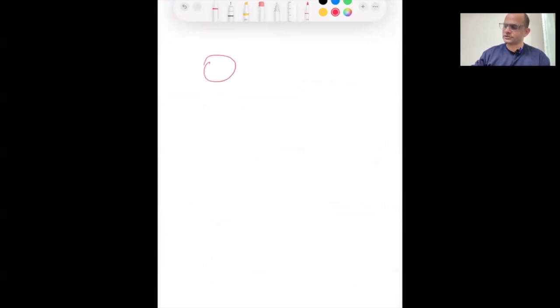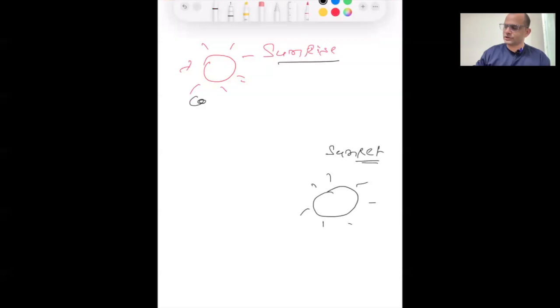Like this is the sunrise, and here we can see the sunset. Okay, this is the sunset. So during the sunrise, in the human body, the cortisol is very high. Cortisol means the natural steroids of the human body, हमारे शरीर का steroid.